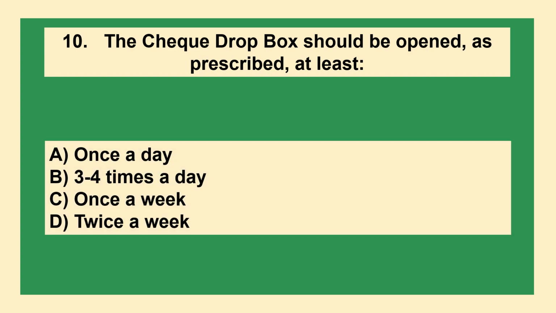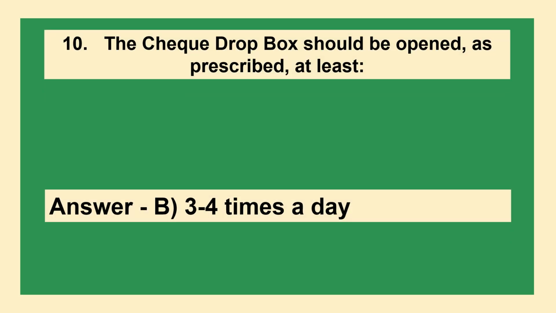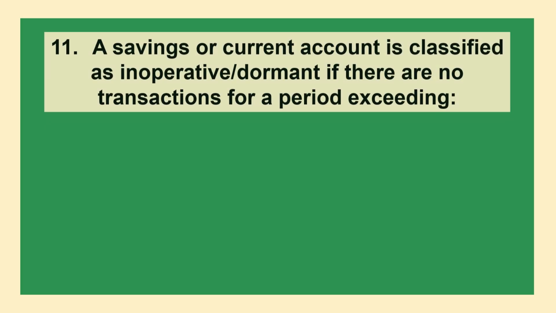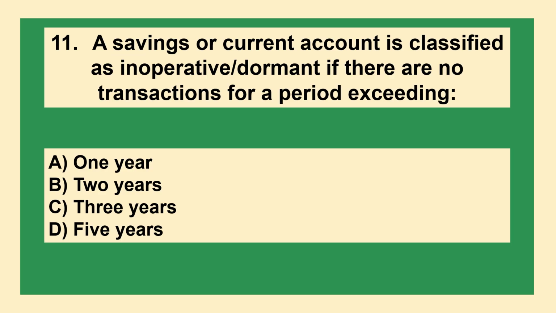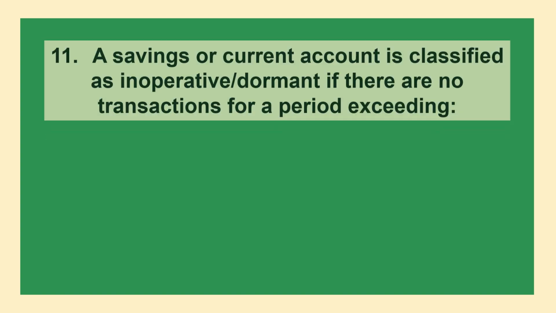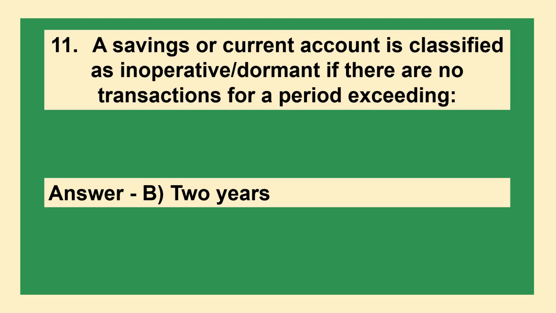Question: The cheque drop box should be opened, as prescribed, at least: Option A, once a day; Option B, 3 to 4 times a day; Option C, once a week; Option D, twice a week. Correct answer is Option B, 3 to 4 times a day. Question: A savings or current account is classified as inoperative or dormant if there are no transactions for a period exceeding: Option A, 1 year; Option B, 2 years; Option C, 3 years; Option D, 5 years. Correct answer is Option B, 2 years.